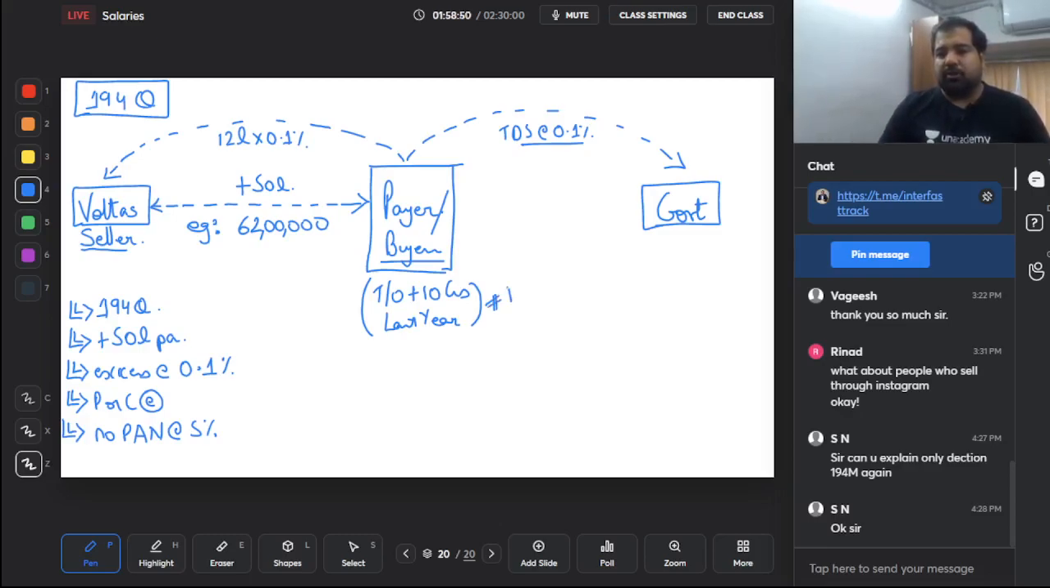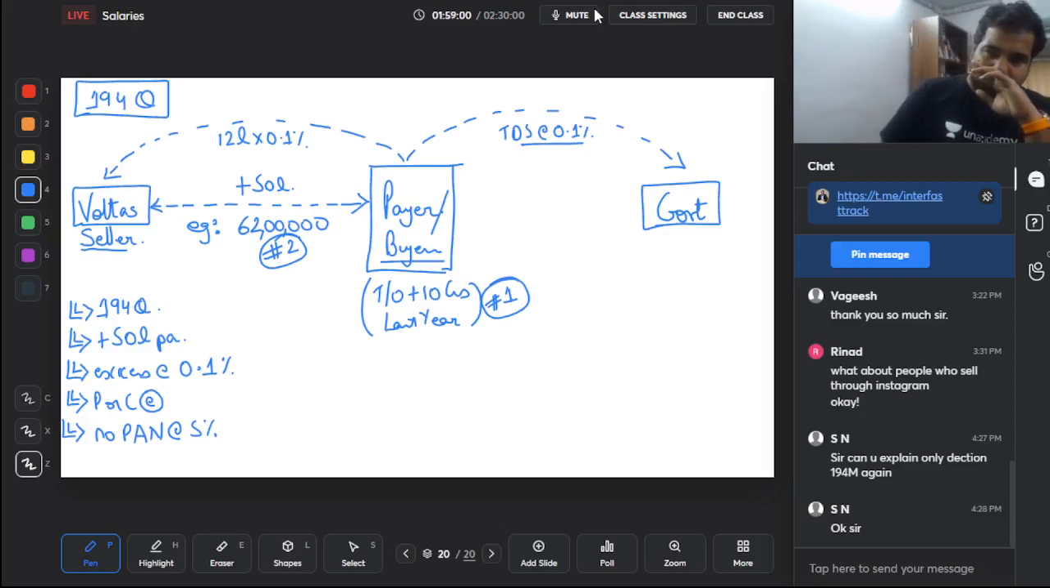That is the first condition. Second, that buyer should have bought more than 50 lakh rupees in this year. Although this section was introduced only from the 1st of July, the calculation of more than 50 lakhs is from the starting of the year. Then only on the excess, whenever you're paying or crediting, one percent has to be paid to the government as TDS. PAN number to be provided. If no PAN, then 5%.